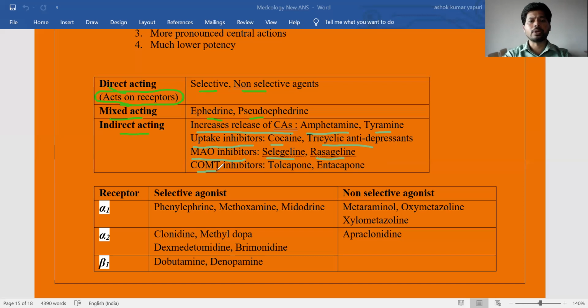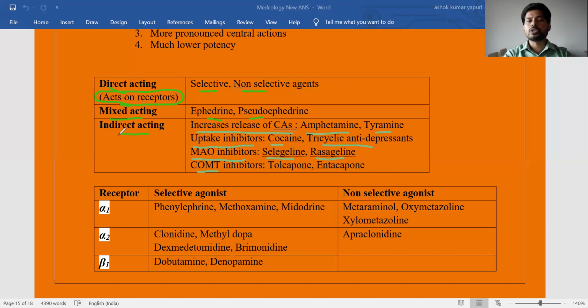Next, COMT inhibitor, catechol O-methyl transferase. So when this enzyme is inhibited, catecholamine metabolism is reduced. Because of inhibition of both monoamine oxidase as well as catechol O-methyl transferase, catecholamines are unable to degrade, unable to be metabolized, so catecholamine levels increase.